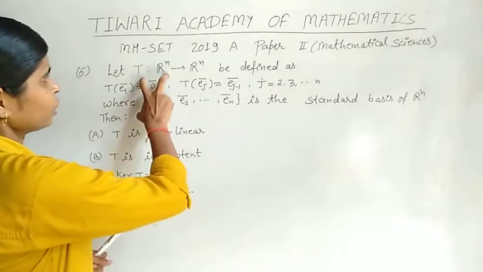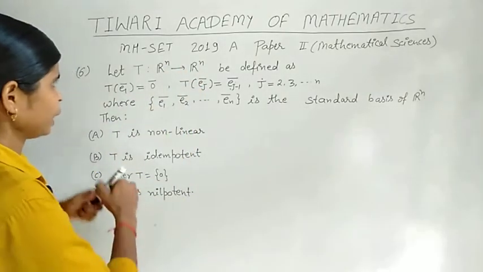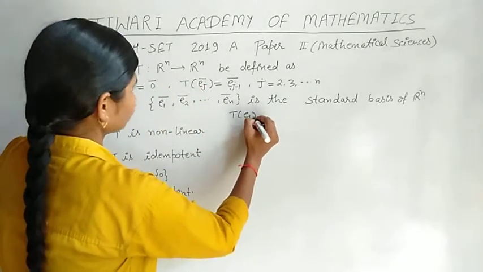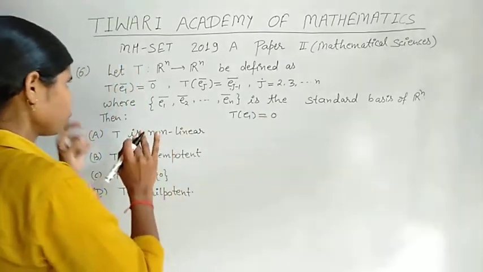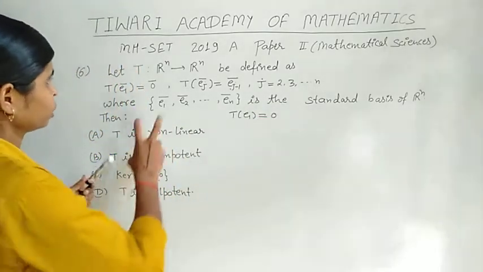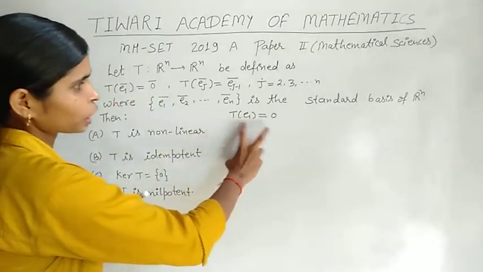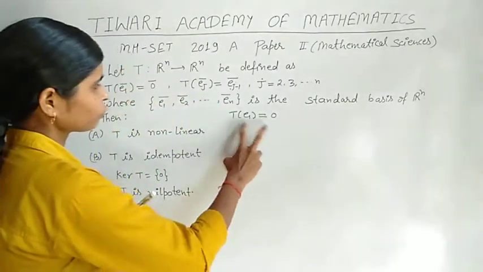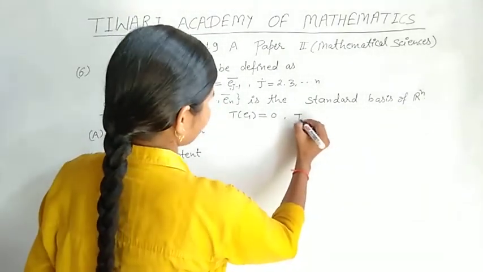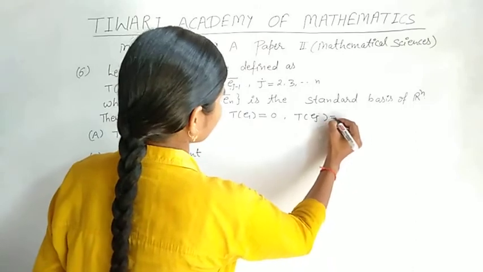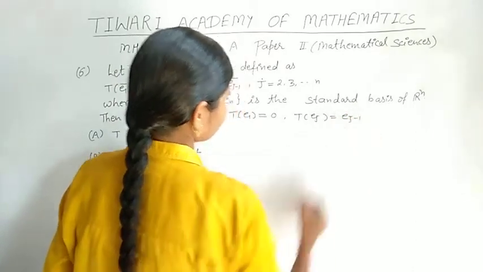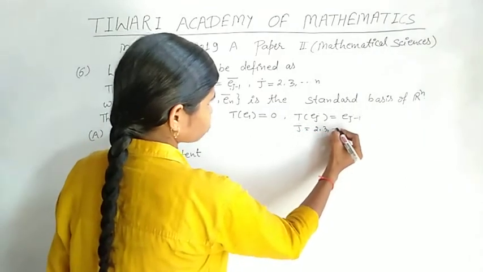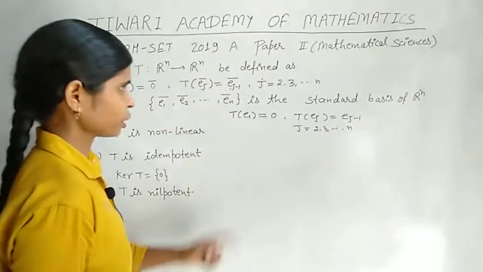Mapping T is Rn to Rn, defined by this process: TE1 is equal to 0. Here we use TE1 because it is comfortable for me. TE1 is equal to 0 and TEJ is equal to EJ minus 1, where J varies from 2, 3 and so on to n.